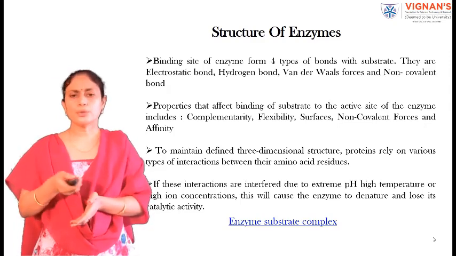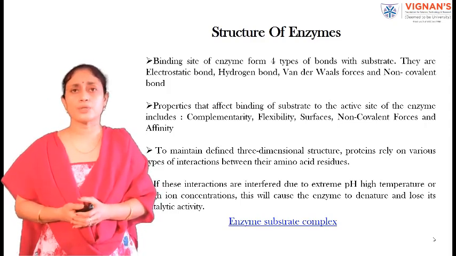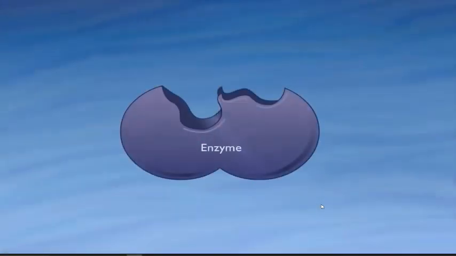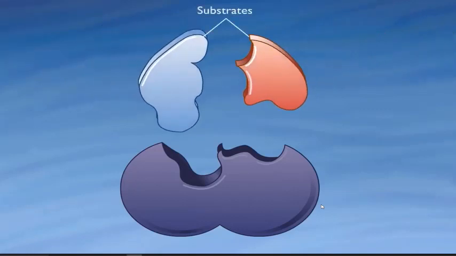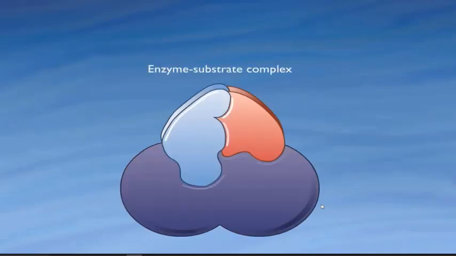I want you to look into this video in order to have a clear-cut idea about what I have told you until now. Enzymes are proteins that speed up chemical reactions in the cell. A special region on the enzyme, called the active site, has a shape that fits with specific substrate molecules. An enzyme works by binding to one or more specific molecules called reactants or substrates. Binding occurs at the active site. The enzyme and substrates form an enzyme-substrate complex.